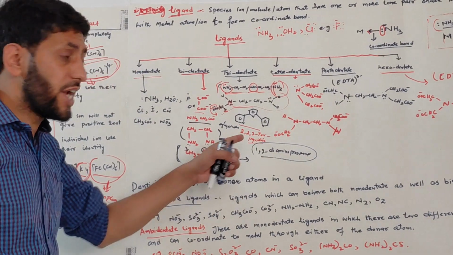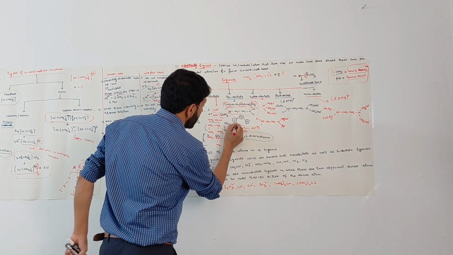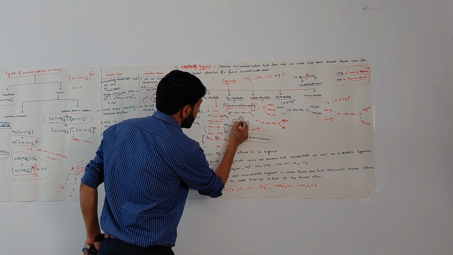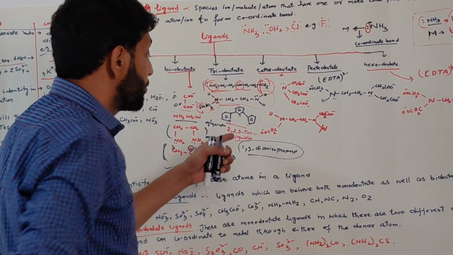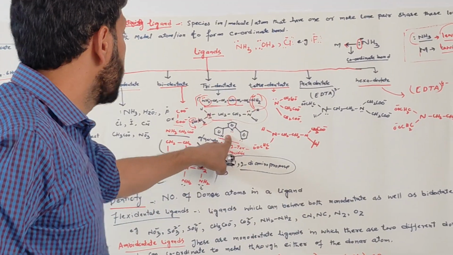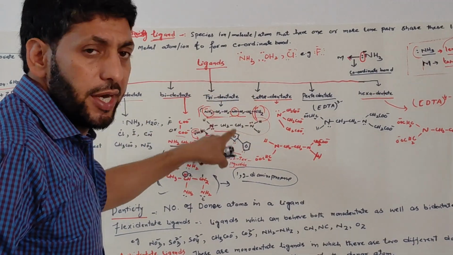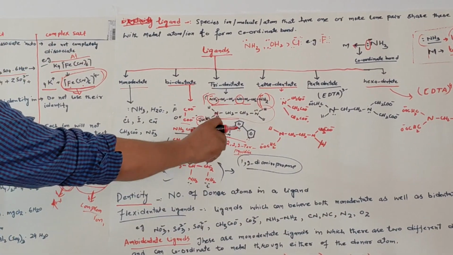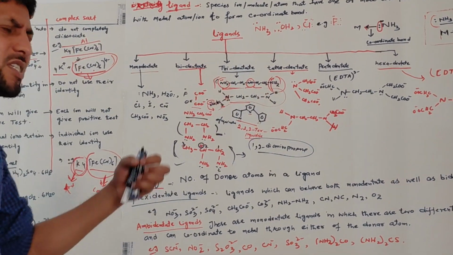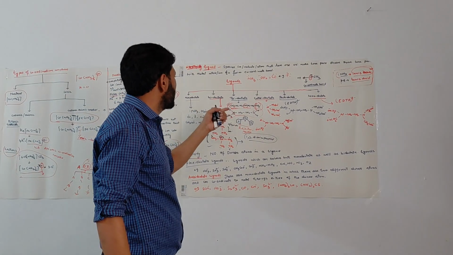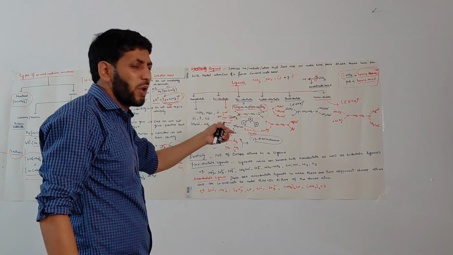This is also a tridentate ligand. It has three donor atoms, one nitrogen, this one and this one. So it has three donor atoms, so it belongs to the company of tridentate ligands. Okay, these were a few examples of tridentate ligands. There are so many examples of monodentate, bidentate, and tridentate ligands, but I have shown here a few examples.